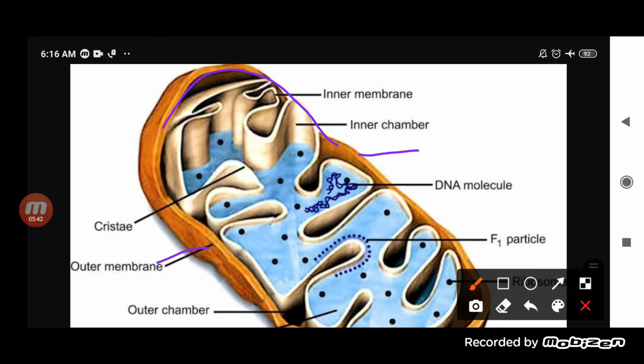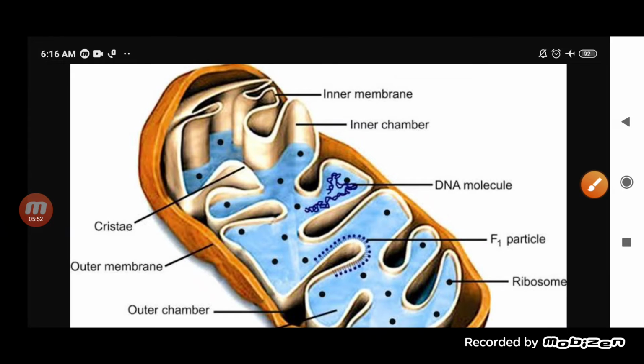The inner membrane actually has enfoldings. You will see a lot of foldings. As you can see here, this is the inner membrane, and it has enfoldings in it.